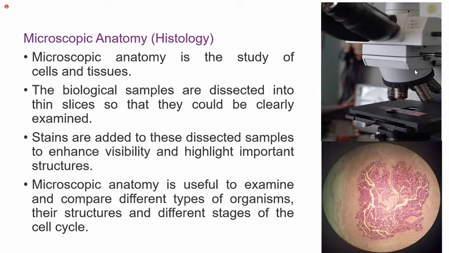Now moving toward microscopic anatomy. As I have already told, it is difficult to see each and every cell of the body. So there are different techniques we have adopted to see the small cells. Nowadays, with advancement, we have reached the electron microscope, with which we can even see the intracellular contents in detail: the mitochondria, RNA, DNA, chromosomes, everything we are able to see.